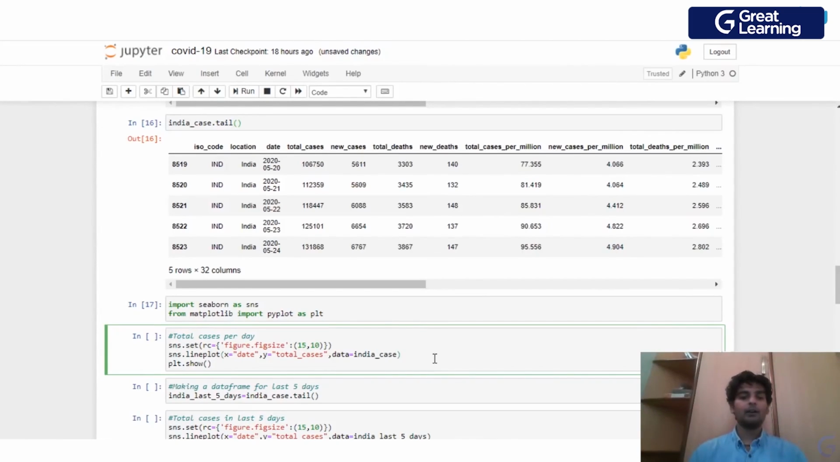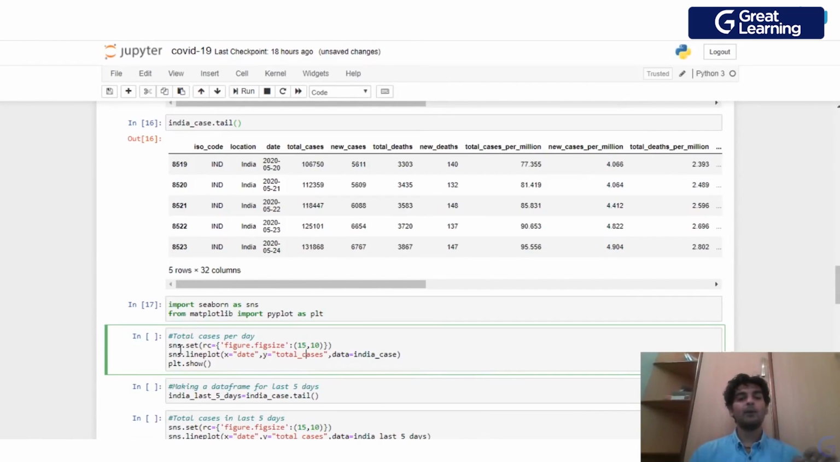So you see this particular command over here. To make a line plot, we'll be using the sns.lineplot method, and inside this, as you see, we are mapping the date onto the x-axis, and we are mapping the total cases onto the y-axis, and the data which I'm using is india_case. So this data set which I have, that is the data set which I'm taking over here. Three parameters over here: date onto the x-axis, total cases onto the y-axis, and the data set is india_case.